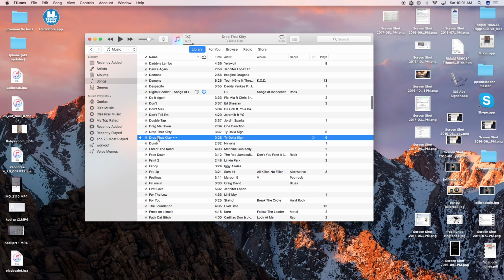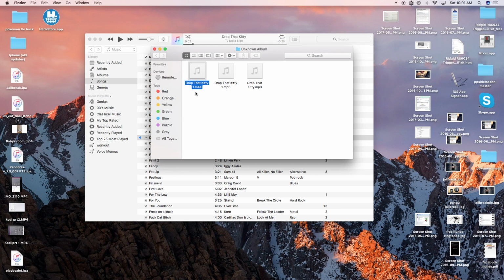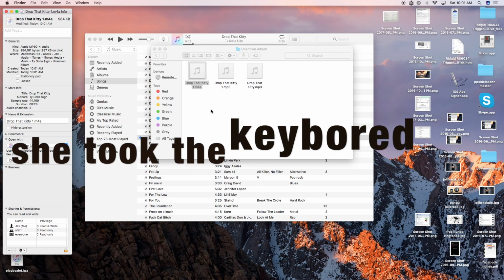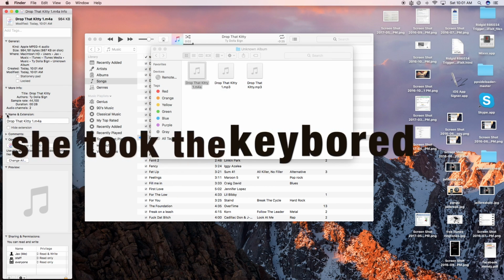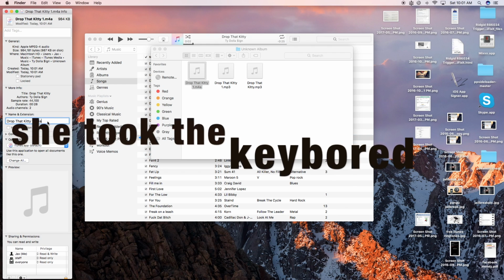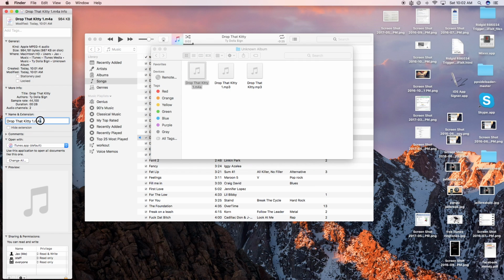Okay, it works. Now, you want to go back to File, Show Importer, and now what you want to do is this one right here with an M4A, you want to Get Info, and if you can't see this, it'll be under Name and Extensions, and change the A to R.